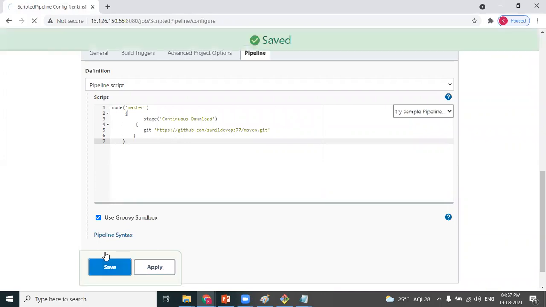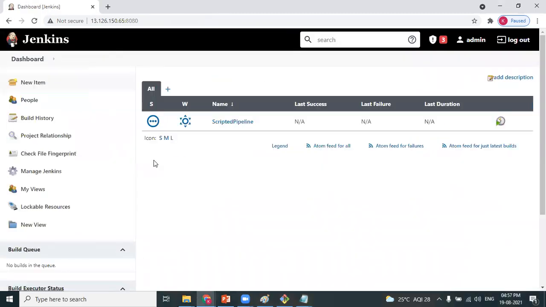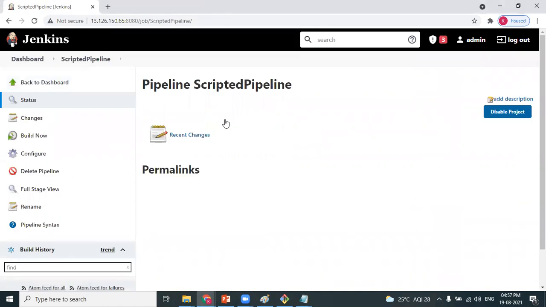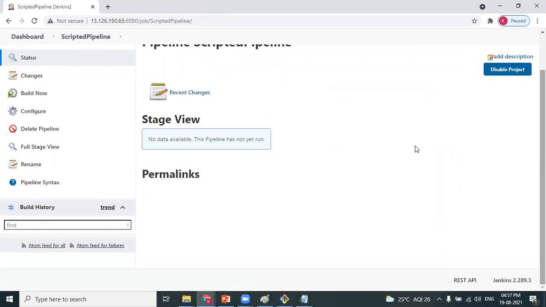Click on save. Go back to your dashboard. Anuj, what happens when I run this job now? This will download the code from the Git. So only one stage happens, that is continuous download. Correct. Let's run this.